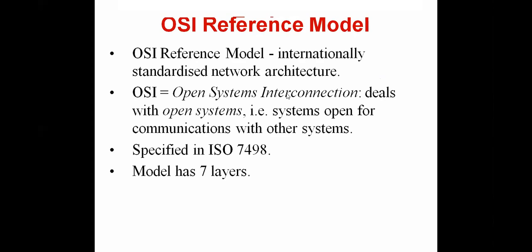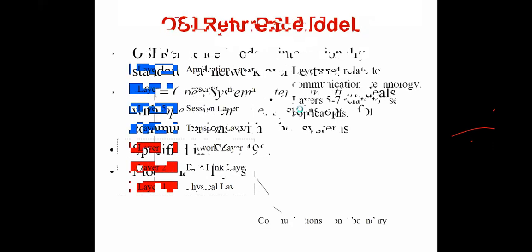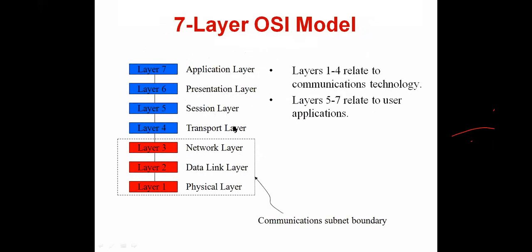Already I told you what is the OSI reference model. It is the Open Systems Interconnection reference model. It deals with open systems. Already told you an open system is open for communication, it is ready for communication. This has 7 layers. These are the 7 layers we have.